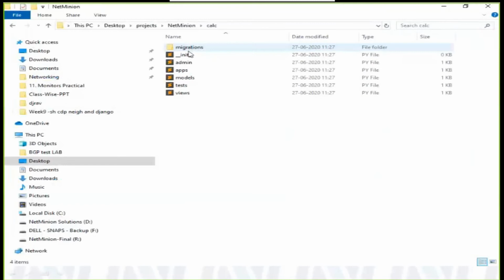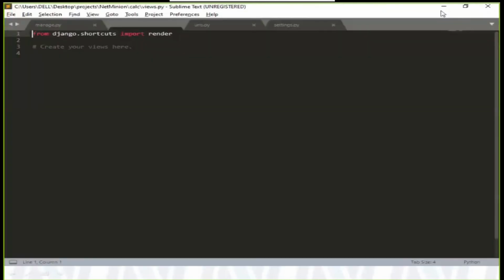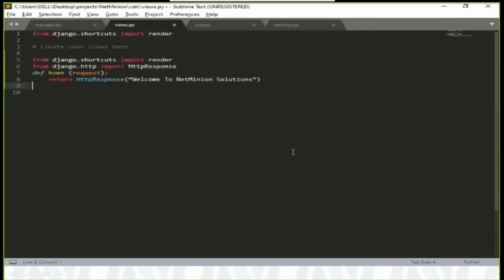So this is my app, there are my views, Audio Jungle. And you can see already there are a couple of things. So let us copy the code from the screen. I am just copying it from the screen, and here I am putting in some stuff. So here I am doing nothing.